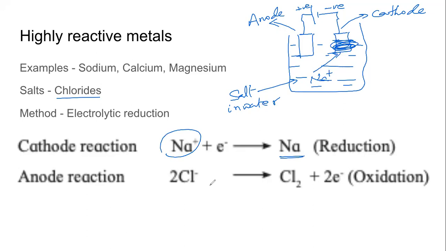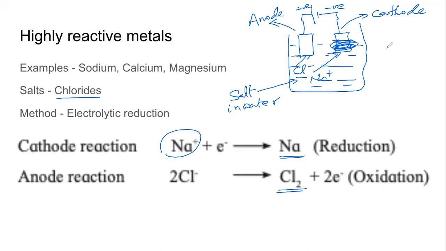At the same time, the chloride ion, which is negatively charged, will move to the anode because it is positively charged. Right? And there it will lose the electron, and it will be released as chlorine gas.